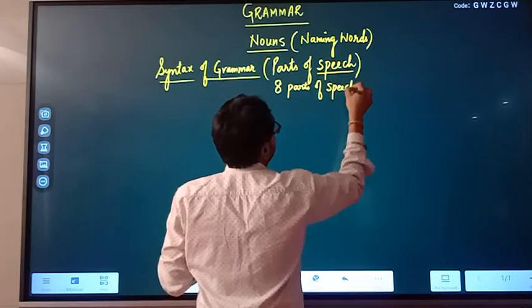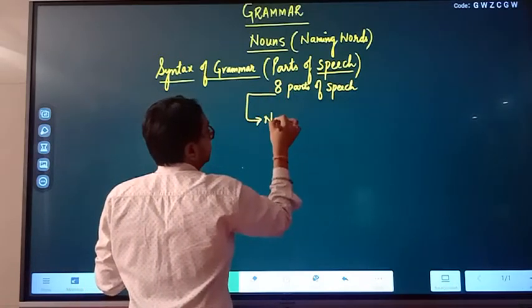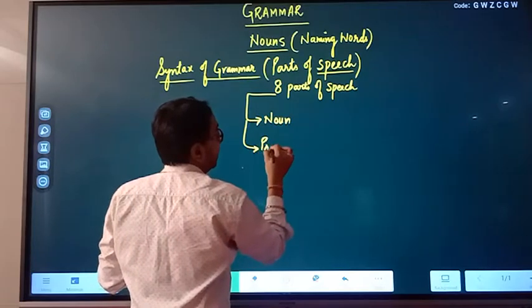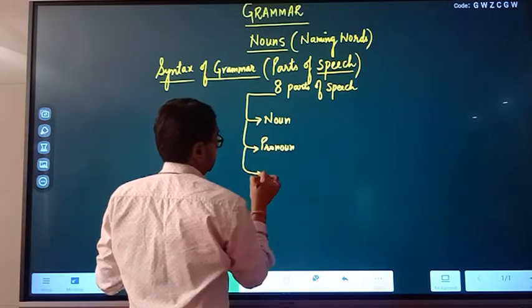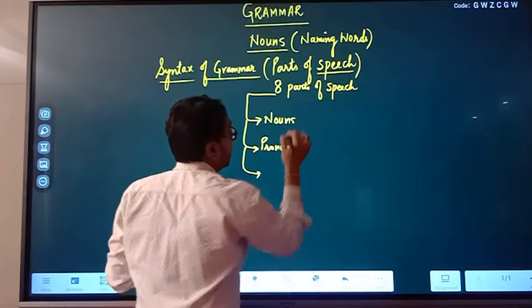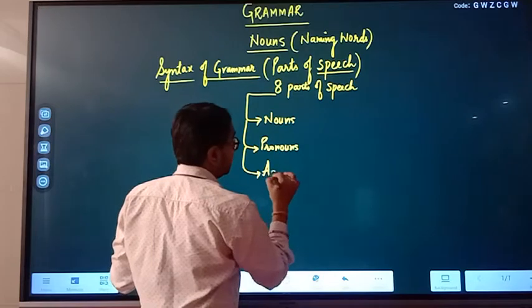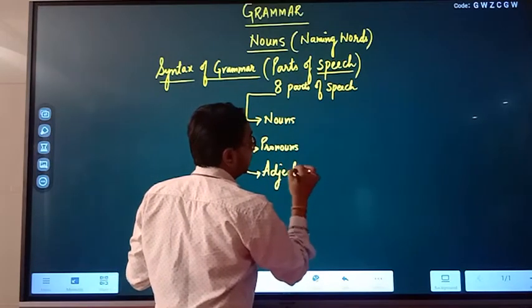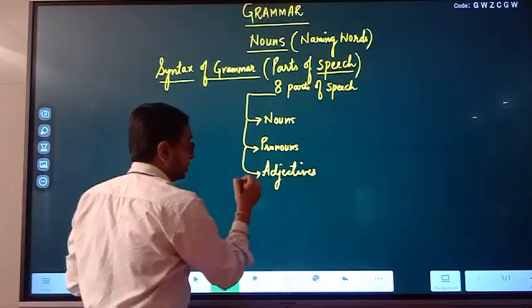Namely, the very first is noun. Second, if we are talking about nouns, we have pronouns. When we are talking about nouns and pronouns, immediately we have to qualify them. We have to add quality to them: adjectives.